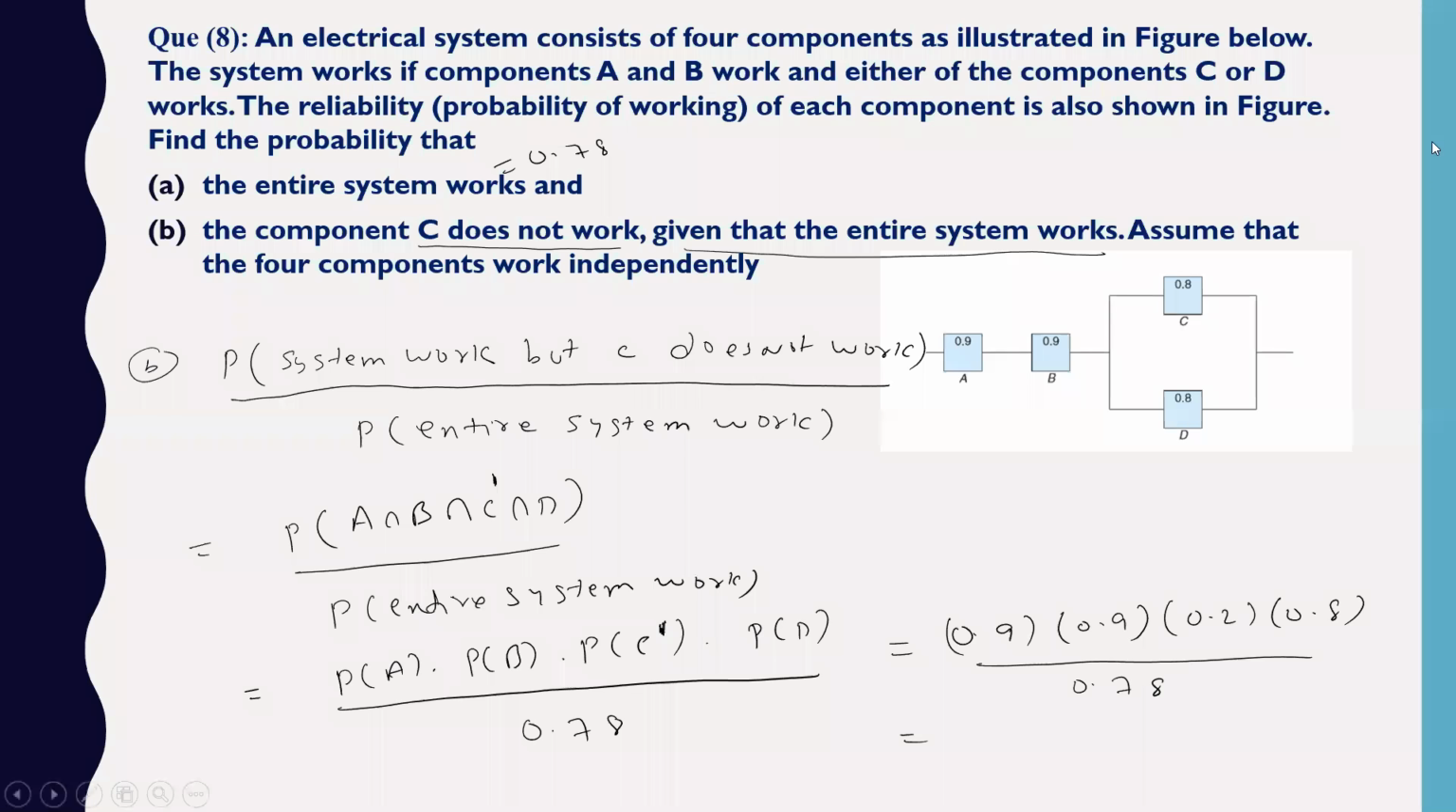What is the answer? 0.16. It is 0.16, meaning approximately a 16% chance that if C does not work, the system will still work. That is the whole story; this is only what it means. Alright. So up to question number 8 I have already done.